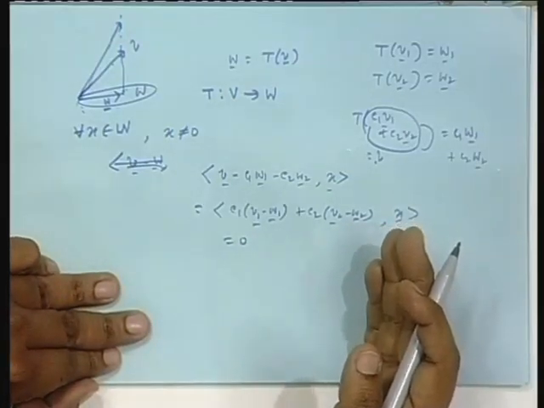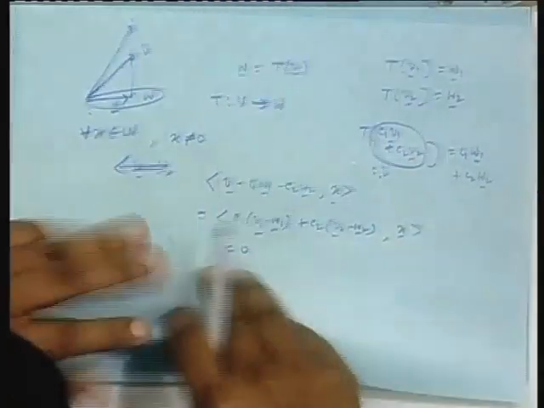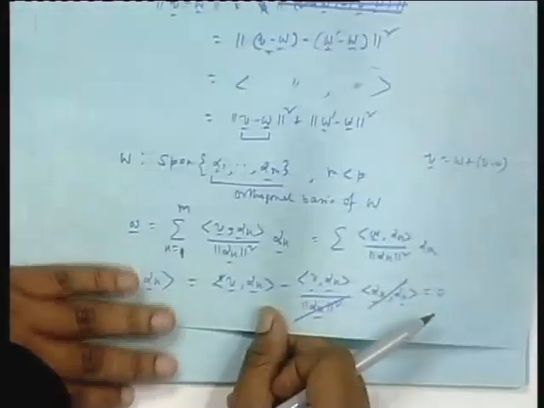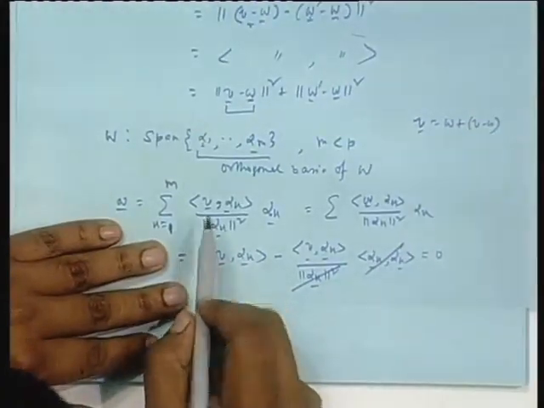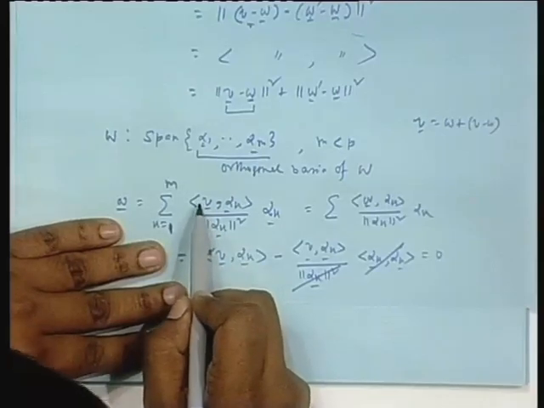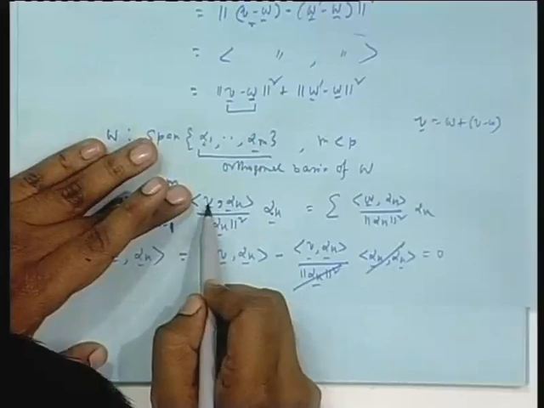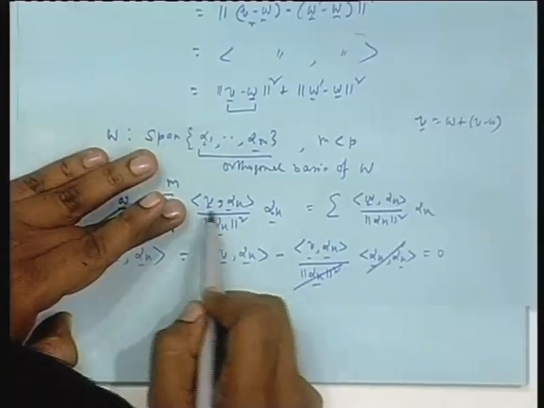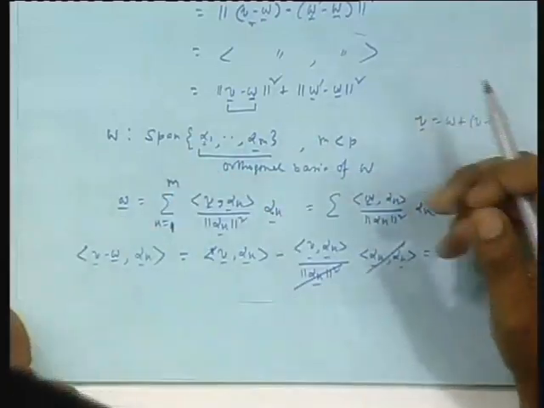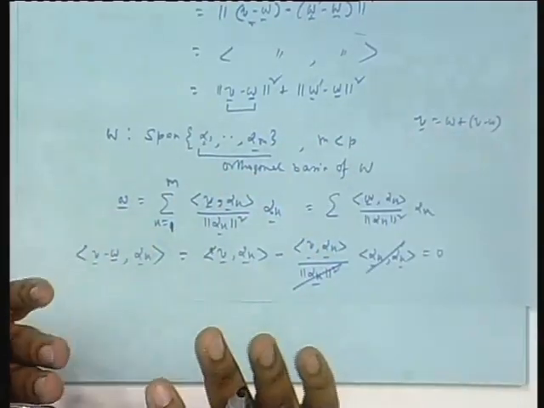So, it is a linear operator. Otherwise, you can see, if you see the specific form, this was the form, isn't it? Instead of V here, suppose you put the resulting vector C1 V1 plus C2 V2. You can spread out C1 times the inner product of V1 with alpha k, C2 times the inner product of V2 with alpha k. So, that way you get two different projections, because this is linear in the first coordinate. So, orthogonal projection is a linear operation.